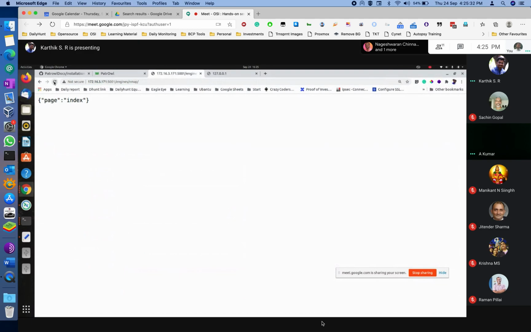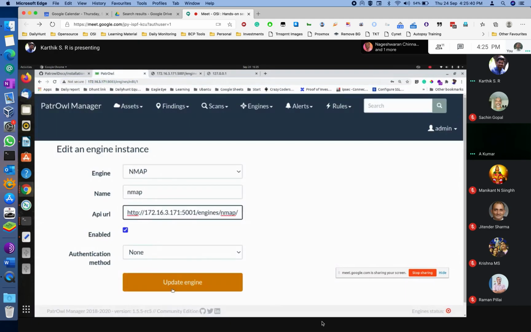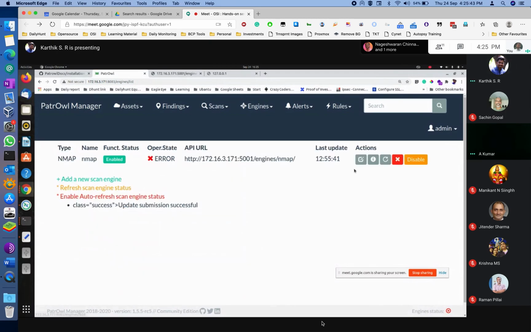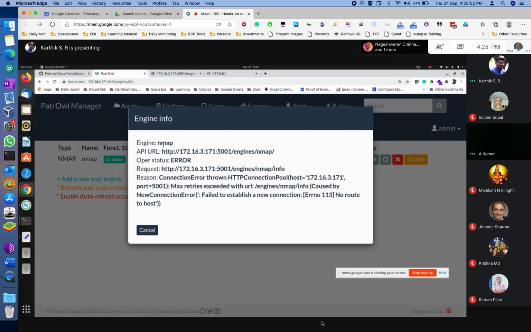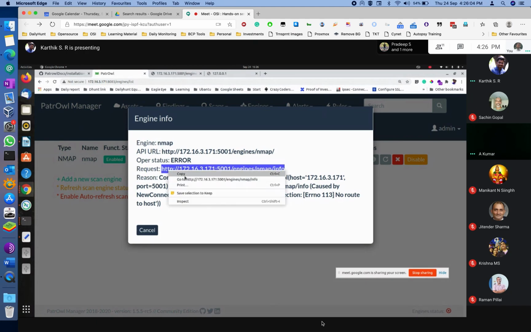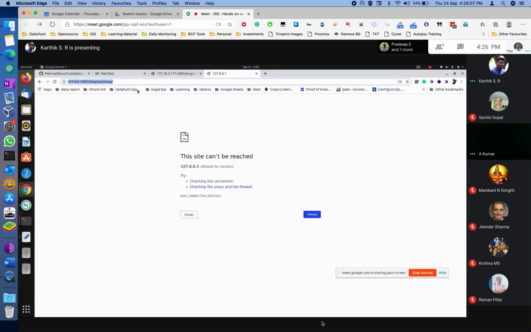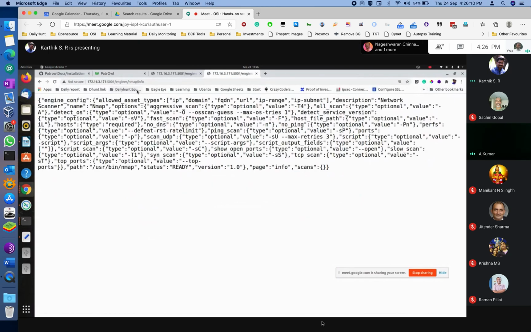Now go back to patrol. Copy this API URL and paste it there. Okay, save it. Update engine. I did update, sir. Just refresh it. Engine error. Can you log in, copy this URL till-info and check it out? Is it reflecting? Yes, it is coming.